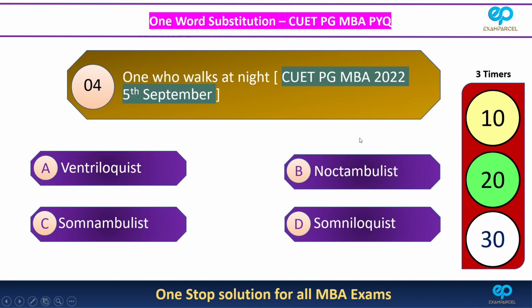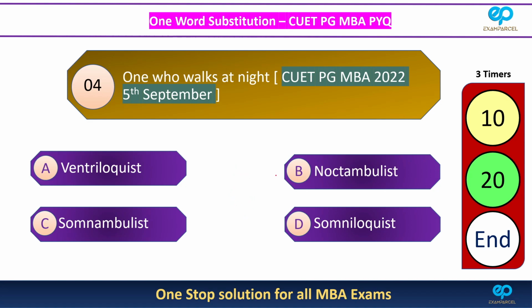You have 30 seconds to try. Okay, so time is up. I hope you got the correct answer.